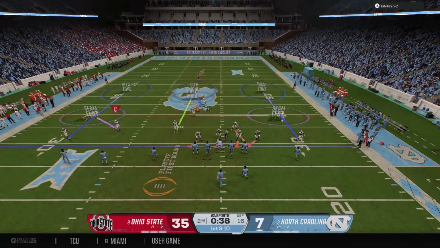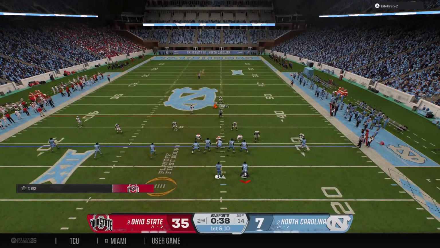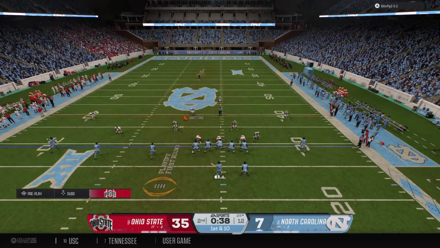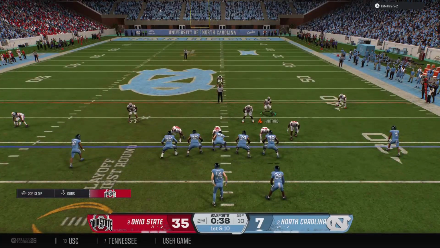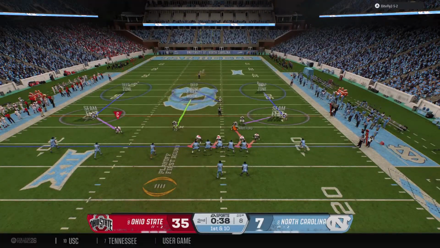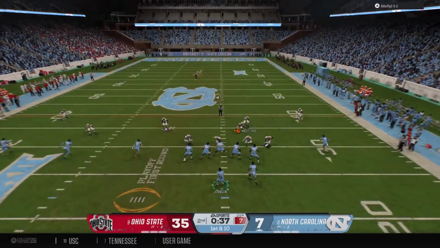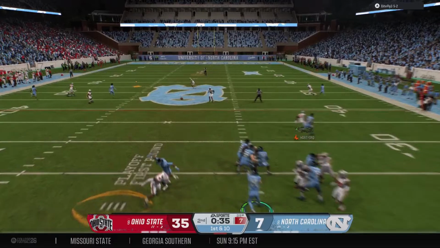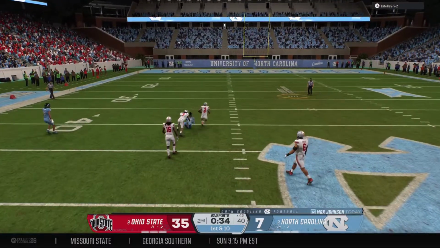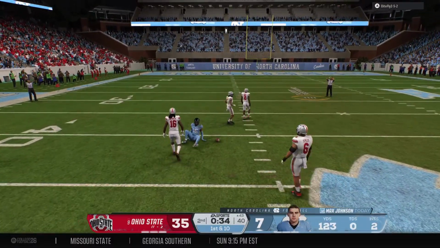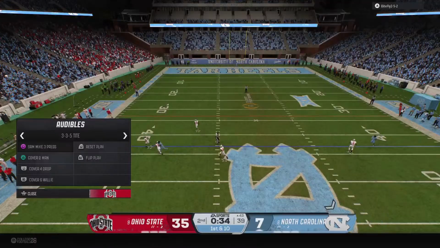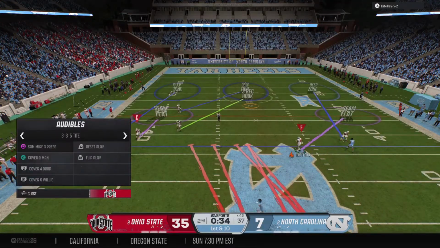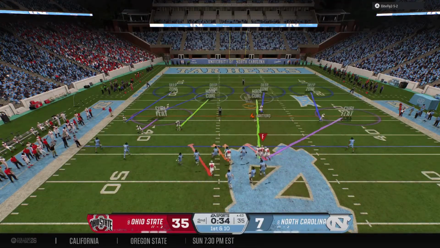So they'll start this drive here with less than a minute remaining on the first half clock. Quarterback changing the play now at the line. Dropping back, it's Johnson. And he's going to take a shot down the left side. That deep shot is caught for a big gain. The drive stays alive with that completion for a 1st down.